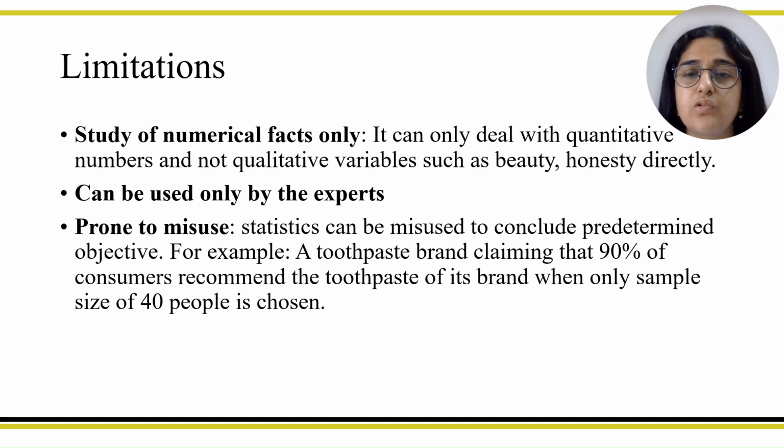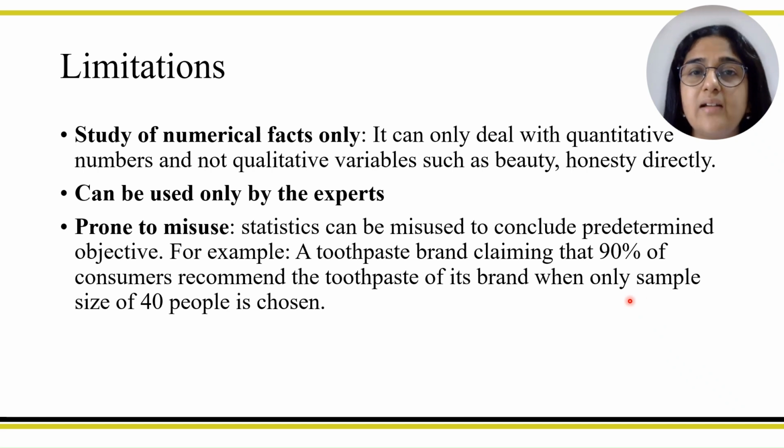Prone to misuse. Statistics can be misused to conclude a predetermined objective. So that is one way in which it can be misused. For example, a toothpaste brand claiming that 90% of consumers recommend the toothpaste of its brand when only a sample size of 40 is chosen. What is the sample size?